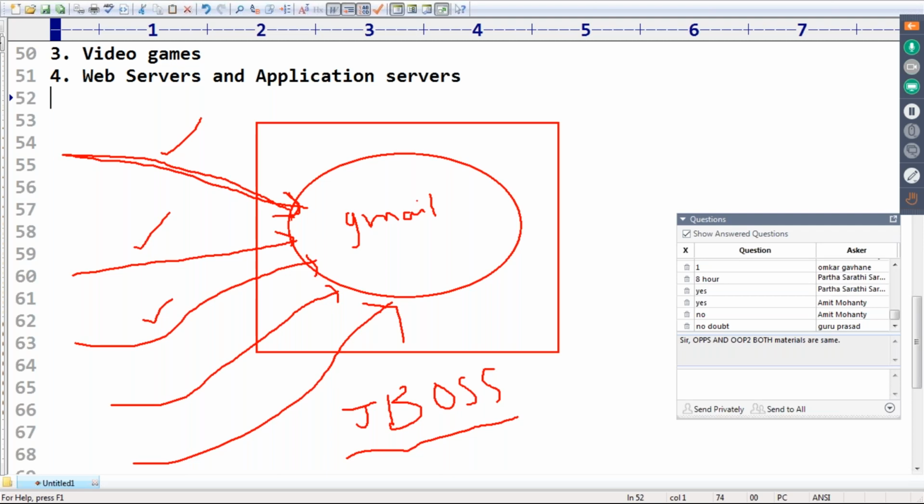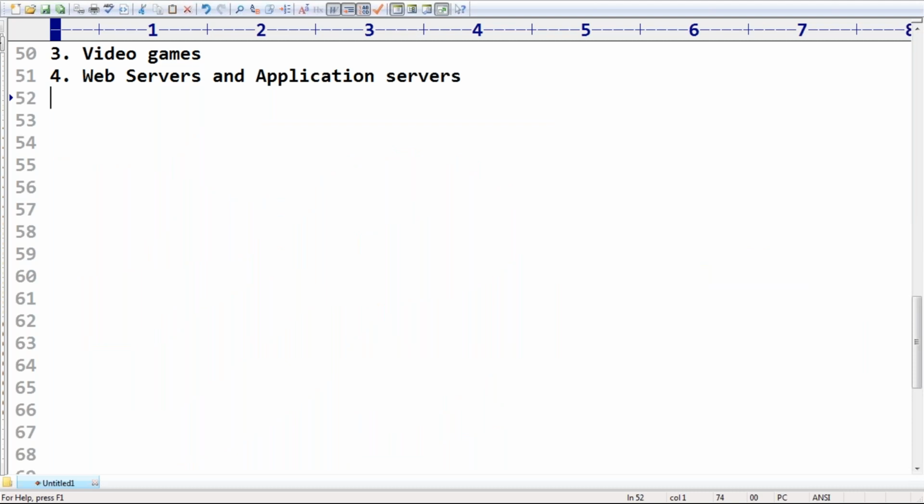Web servers and application servers internally use the multi-threading concept only. Clear? Are you in a position to understand?